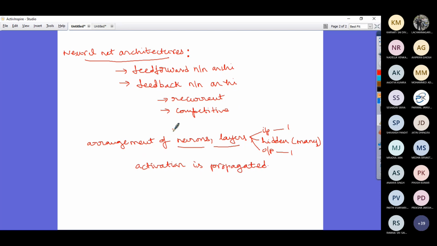In the case of a feed forward neural network, what happens? The activation gets propagated from the input layer to the hidden layers, and from the hidden layers to the output layer. This is the feed forward neural network.